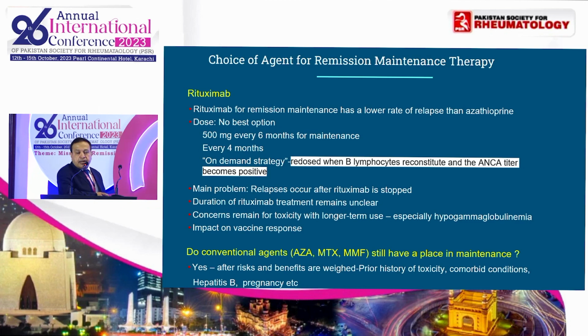Then the question comes, what dose and how often should we use rituximab? Again, there is no standard protocol over here. Most of the rheumatologists are using 500 milligrams every 6 months for maintenance. Some are using it every 4 months. Some are using an on-demand strategy depending upon the B lymphocyte reconstitution as well as the ANCA titers.